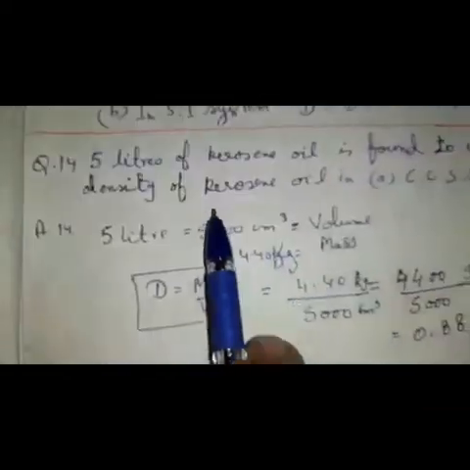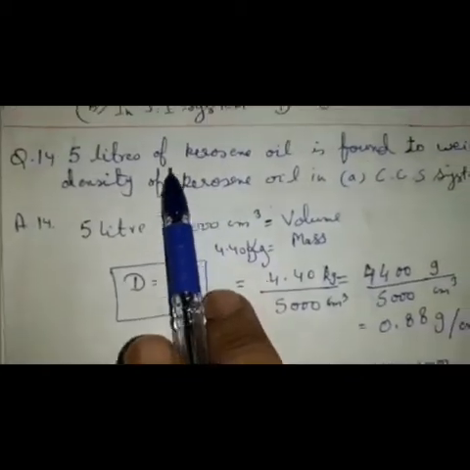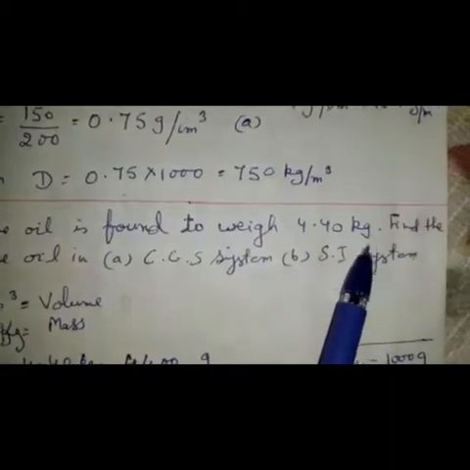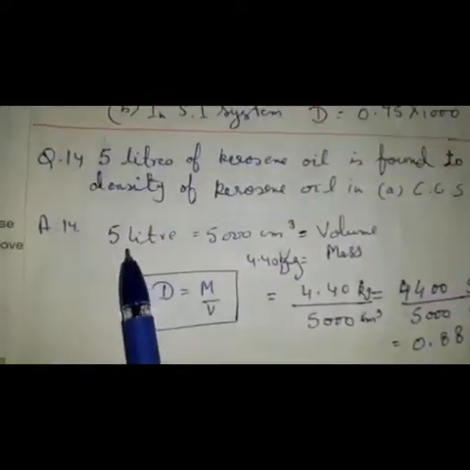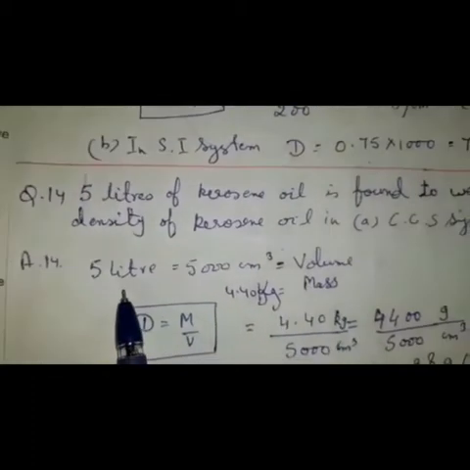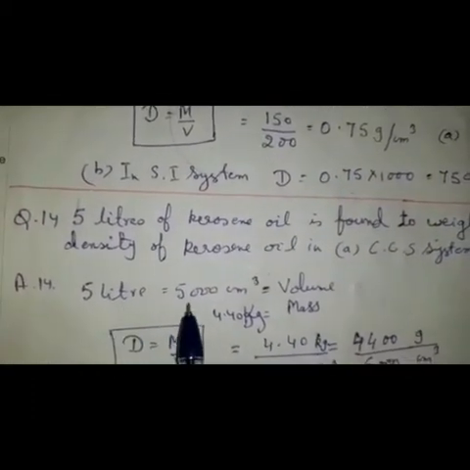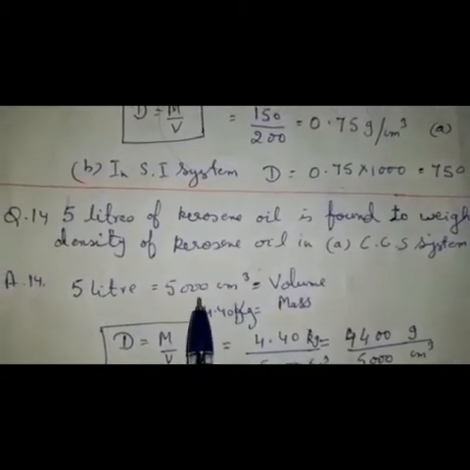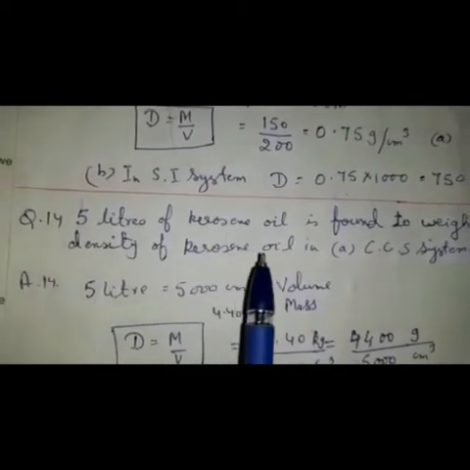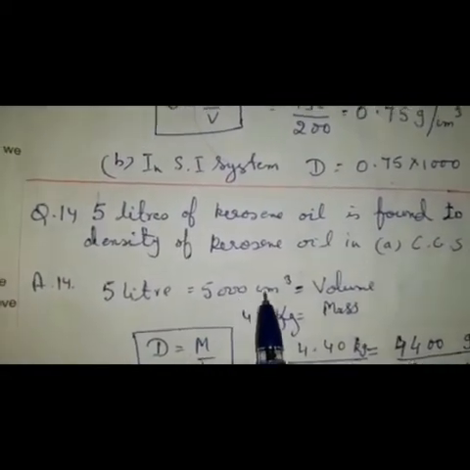Now next question, question number 14. 5 liters of kerosene oil is found to weigh 4.40 kg. Find the density of kerosene oil in CGS system and in SI system. Here also see, children, volume is given as 5 liter. Now 5 liter is equal to 5000 centimeter cube. Why? Because this relation you have done in the first chapter: 1 liter is equal to 1000 centimeter cube. So 5 liter is equal to 5000 centimeter cube.